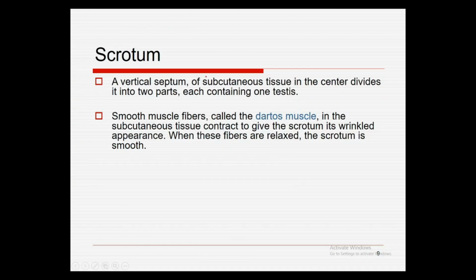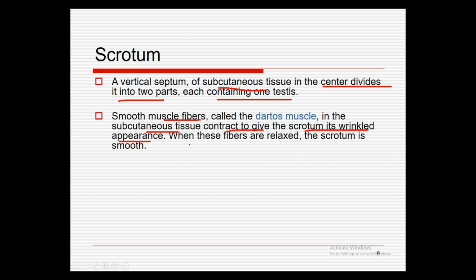A vertical septum of subcutaneous tissue in the center divides the scrotum into two parts, each containing one testis. Next, smooth muscle fibers called the dartos muscles in the subcutaneous tissue contract to give the scrotum its wrinkled appearance, as you can see in the diagram.